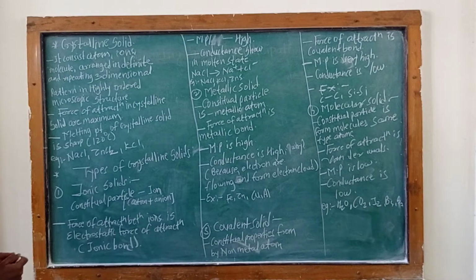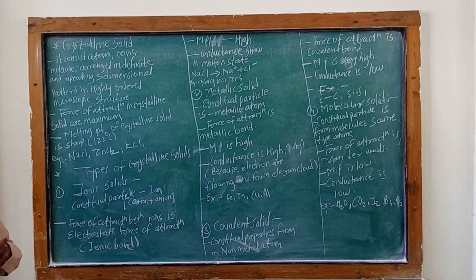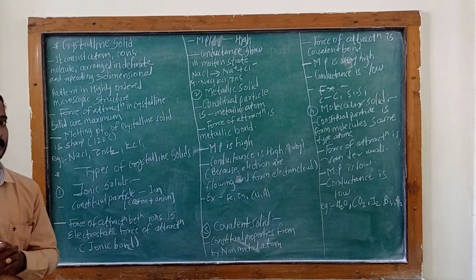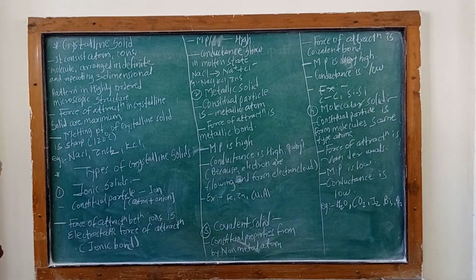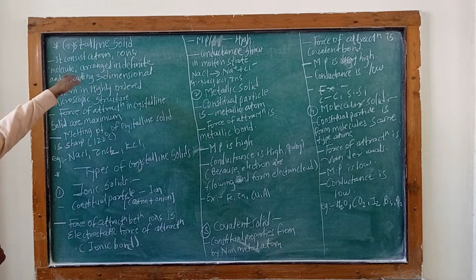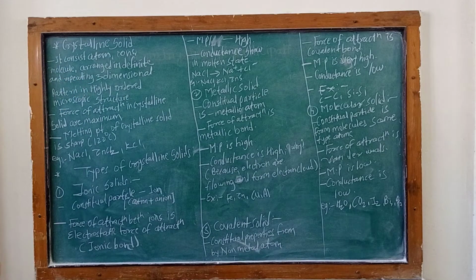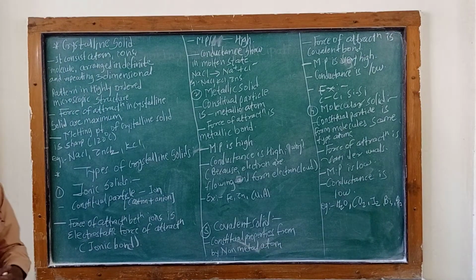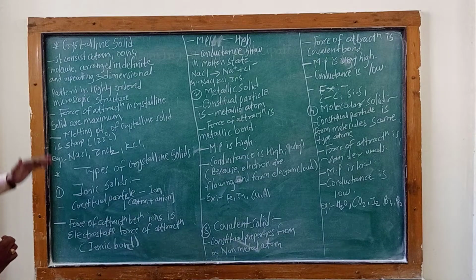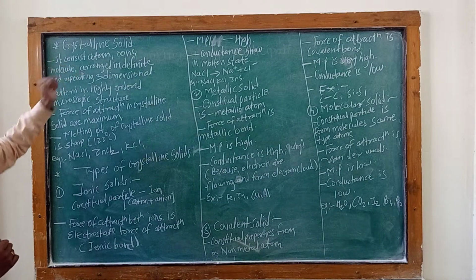Crystalline solids are a type of solid. They consist of atoms, ions, and molecules arranged in an indefinite and repeating three-dimensional pattern in a highly ordered microscopic structure.